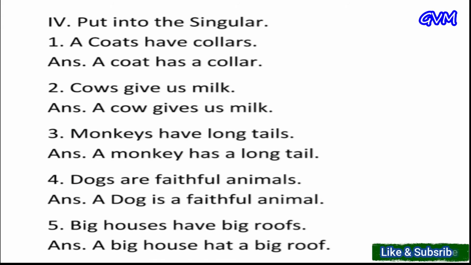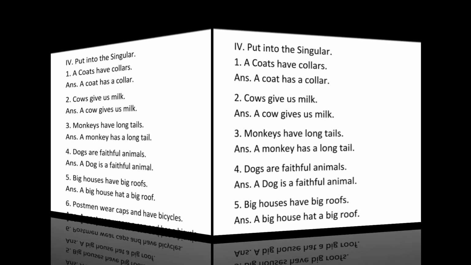Second, cows give us milk. And the correct answer is a cow gives us milk. Third, monkeys have long tails. And the answer is a monkey has a long tail because we talk about only one monkey. Fourth, dogs are faithful animals. And the answer is a dog is a faithful animal. Fifth, big houses have big roofs. And the answer is a big house has a big roof. And the rest of the questions you have to do yourself in your notebook.